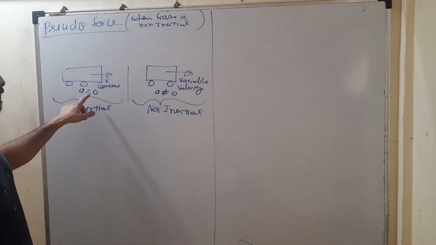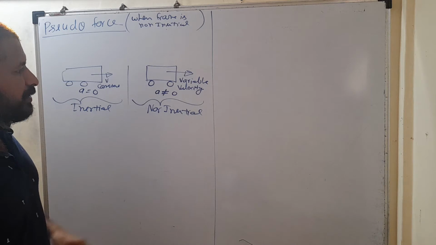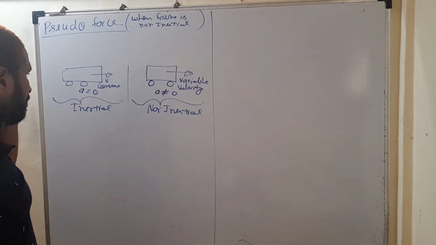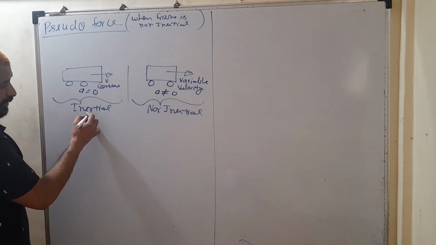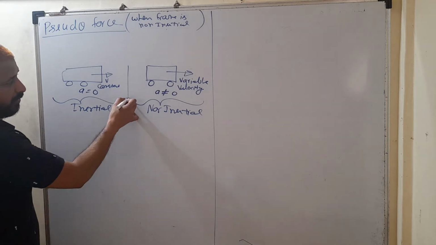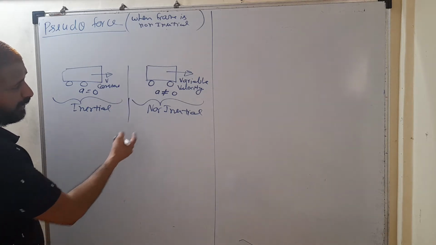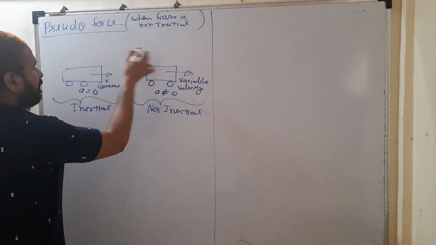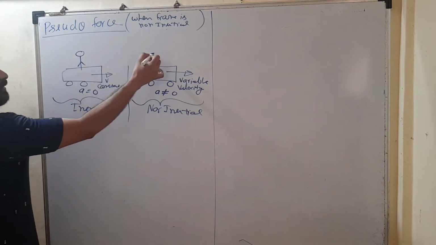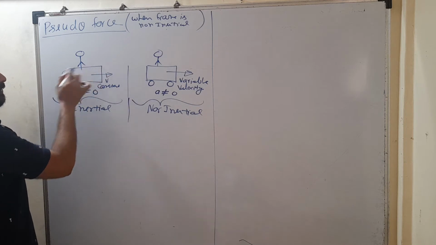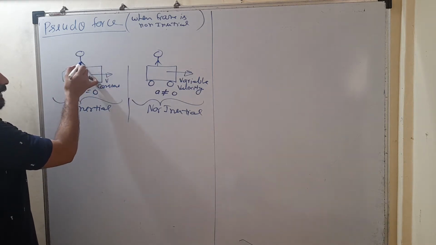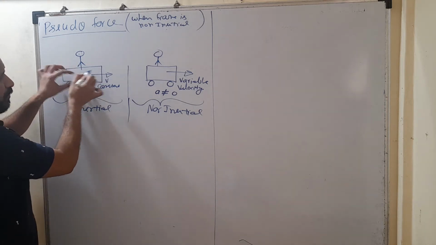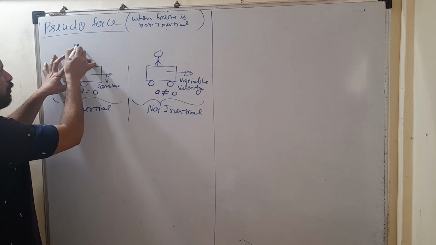So inertial frame has no acceleration, non-inertial frame is the accelerating frame. So in case of inertial frame we can apply Newton's law. Here real forces are acting, and in non-inertial frame a pseudo force acts. Suppose a person is standing over that car, here there is a man. So in the first case, the net force acting on this man is whatever, because that man is over that frame. So no pseudo force is acting in this.